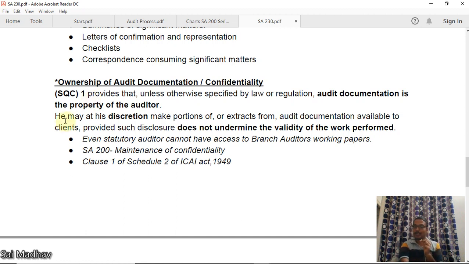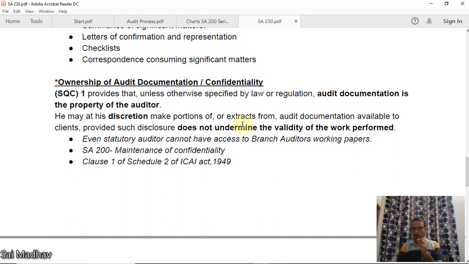Remember this. He may, at his discretion, make portions of or extracts from audit documentation available to clients, provided such disclosure does not undermine the validity of work performed. That means he may, at his own will, make portions or extracts available.